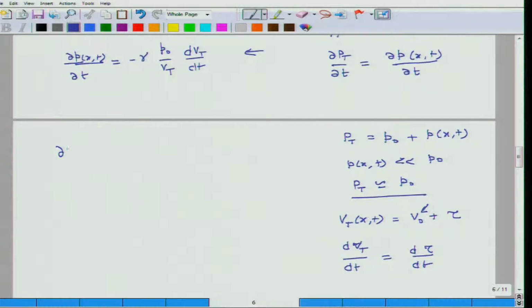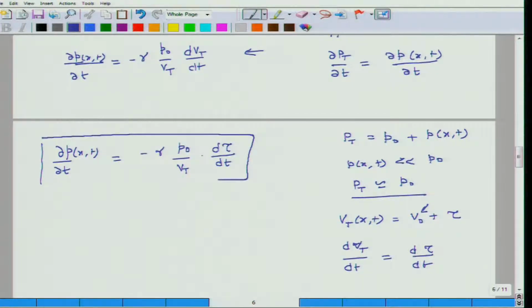So my gas law becomes partial of P with respect to time, where pressure is a function of x and t, equals minus gamma P naught over V times the rate of change of volume with respect to time. So, this is my gas law. And again, here tau is a function of position and time.